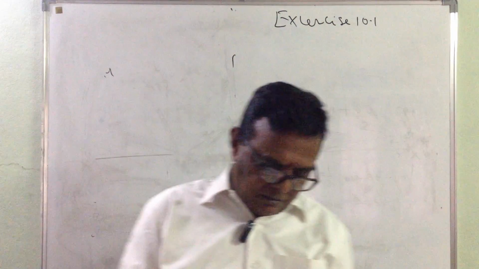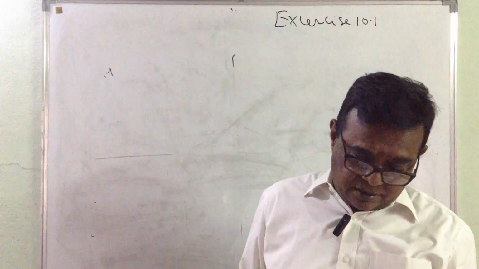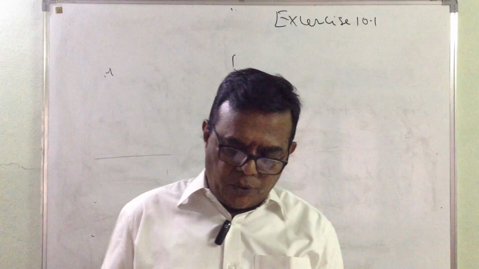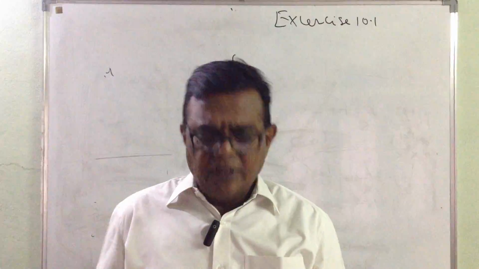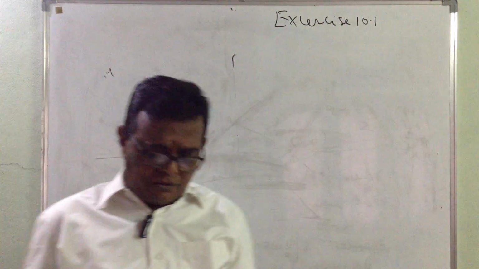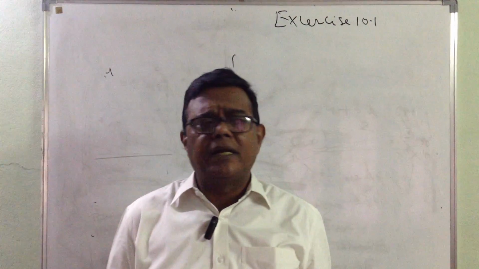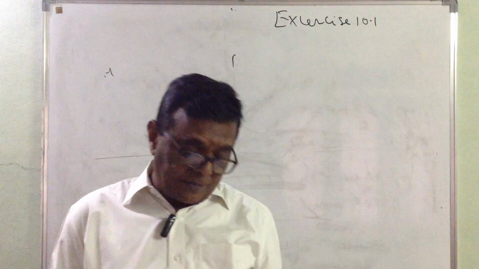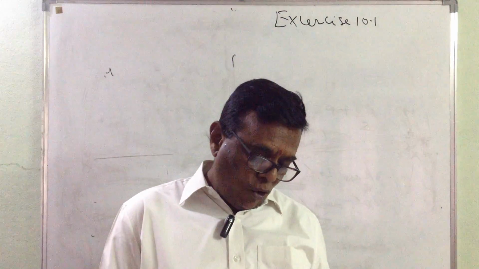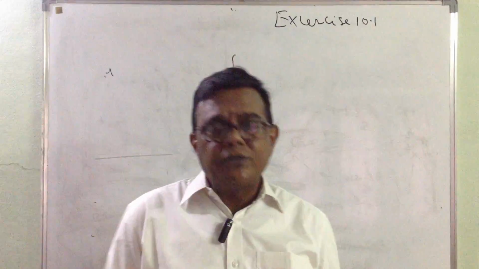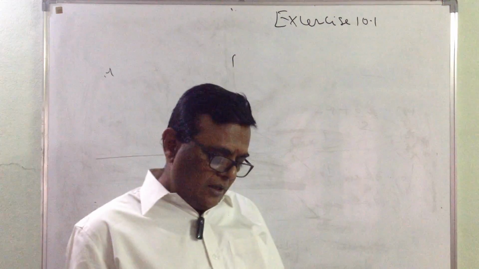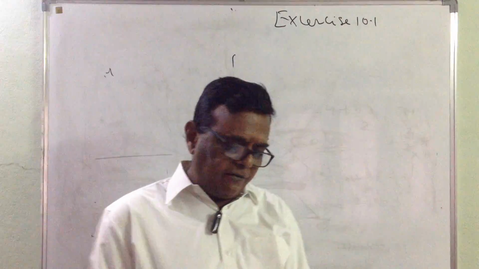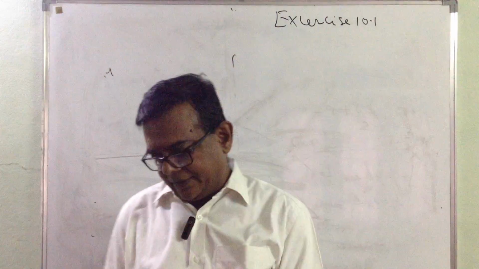Now, the third question says, find the distance between 2 points P(x1, y1) and Q(x2, y2). This anyway is a given formula only, right? You know the formula, square root of (y2 minus y1) whole square plus (x2 minus x1) whole square. This you know. But he has given some conditions. There are two conditions given. That means you have to find out two formulae. When PQ is parallel to the y-axis, and second one, when PQ is parallel to the x-axis.